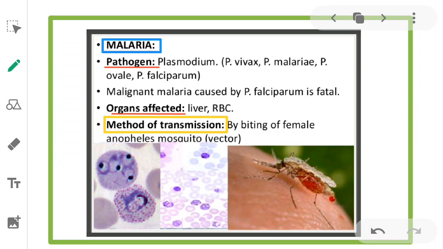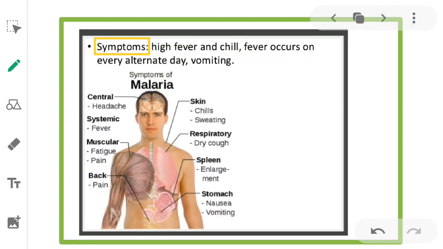Then, method or mode of transmission. Malaria is caused by the bite of the female Anopheles mosquito, which is the vector for this disease. Next, symptoms of this disease: high fever and chill. Fever occurs on every alternate day, and vomiting. Some other symptoms of malaria you can observe here: headache, in skin, chills and sweating.